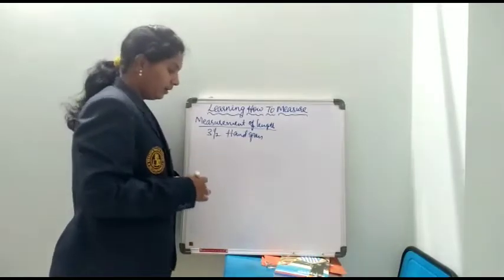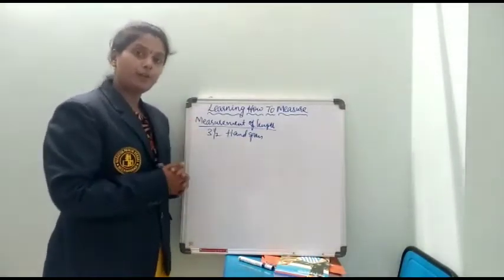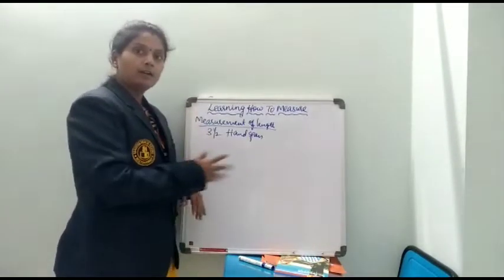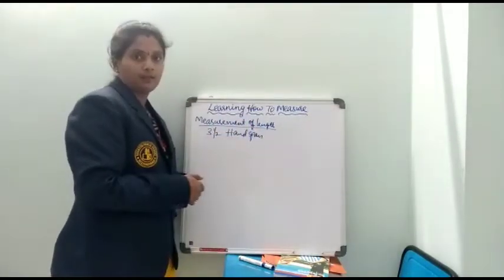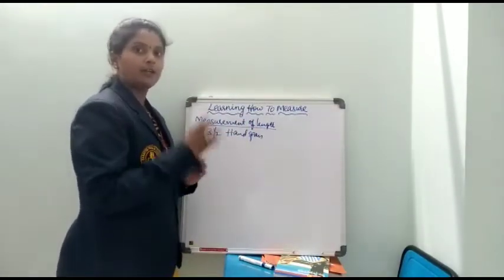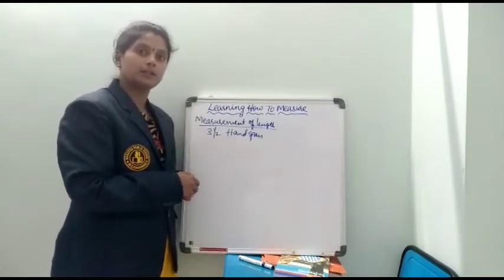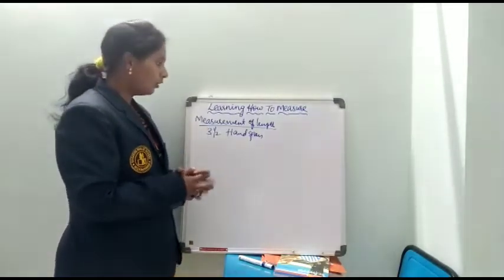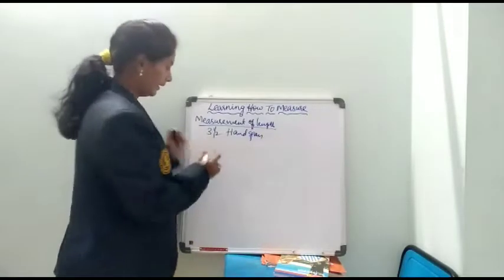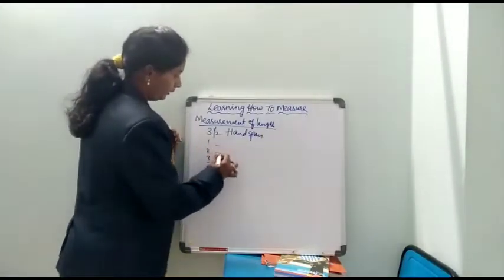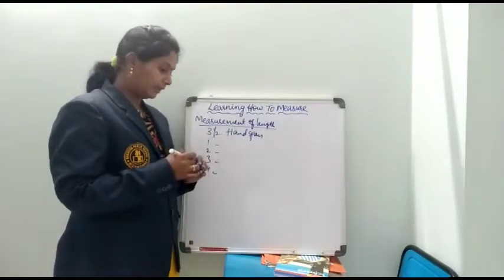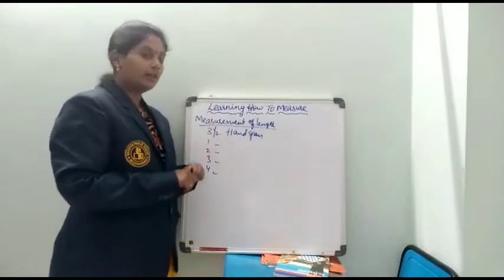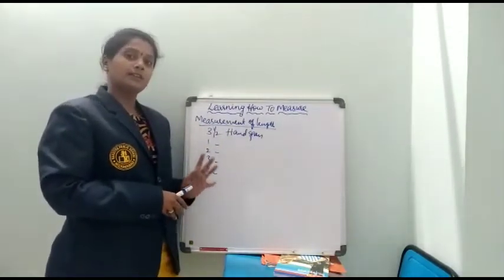Next, do this activity in your home. Take anything like a table or whatever it may be. First you measure the length of that thing with your hand span, and ask your mother, your father, your elder or younger brother or sister or your grandparents, whoever lives in your house, to measure. Note down all the readings, 1, 2, 3, 4, and observe whether all the readings are the same. No, there will be a difference in the readings.